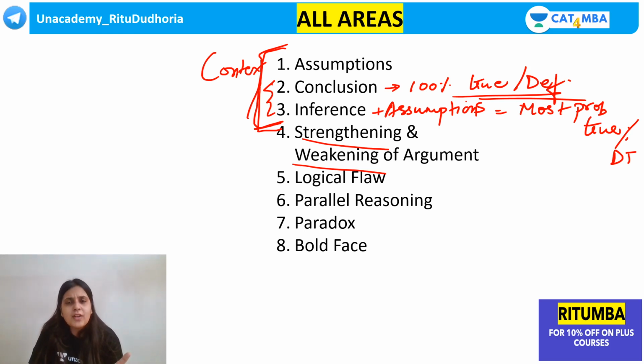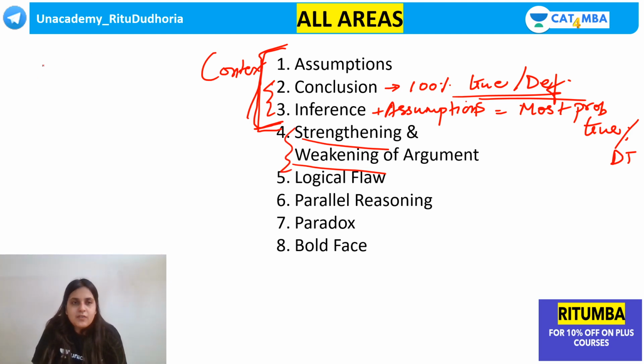I'm sure you all have come across questions on strengthening of argument. I'm sure you all have come across questions on weakening of argument. I'm sure you all have come across questions, of course, which can be inferred from the passage. Which of the following is an assumption of the author? So these are all nothing but your RC question types. आप इसको critical reasoning बोल लो, आप उसको RC question type बोल लो. So what is strengthening and what is weakening of argument?